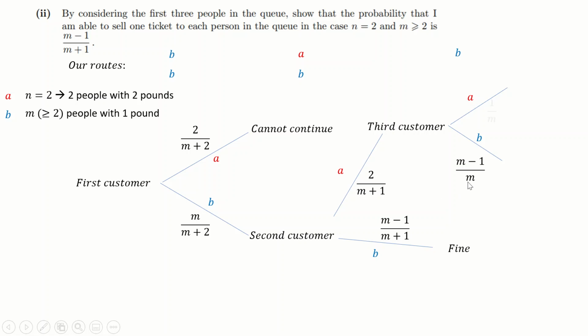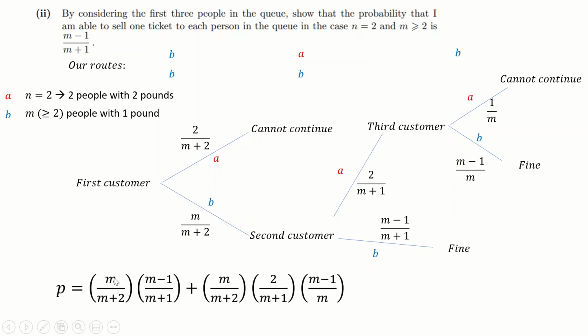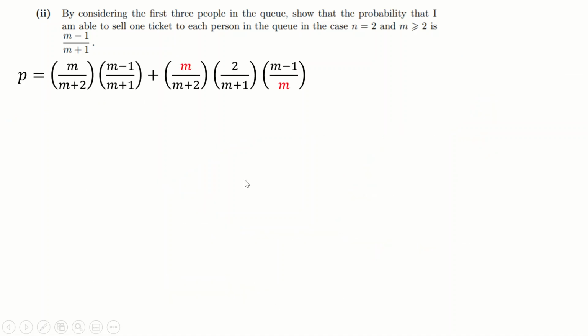And again, you have M total customers. But that's kind of irrelevant because we can't do BAA. But we can do this one. So therefore, we have either this route, which we multiply to find the answer to, or we have this route, which again, we multiply to find the answer to. So we're just doing this times this, which is these 2, plus this times this times this, which is those 3. And we just need to work this out, right?